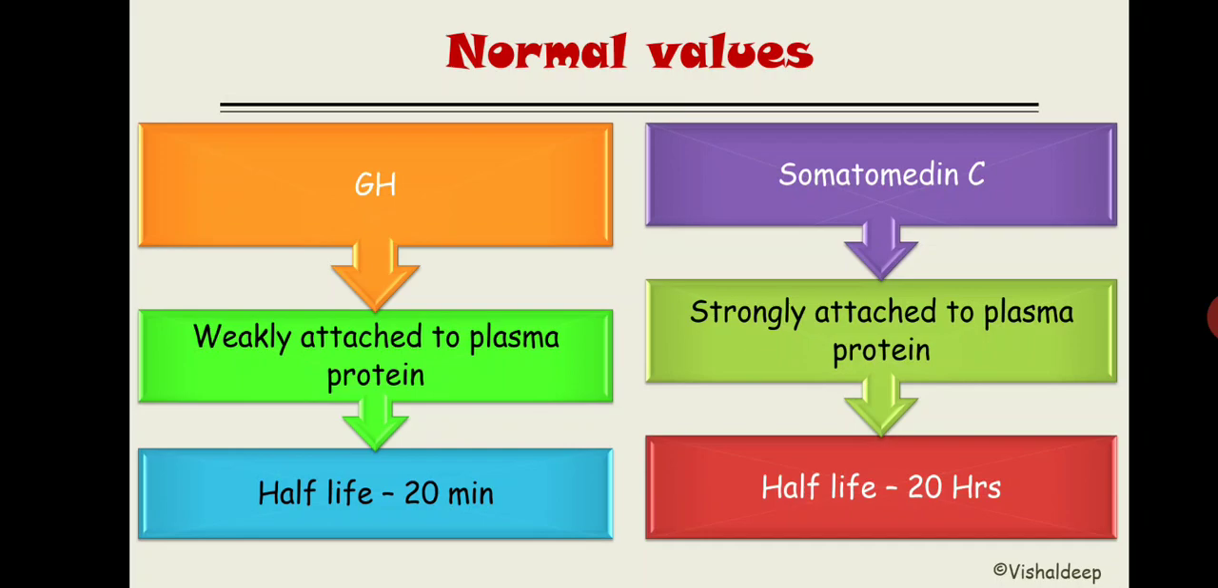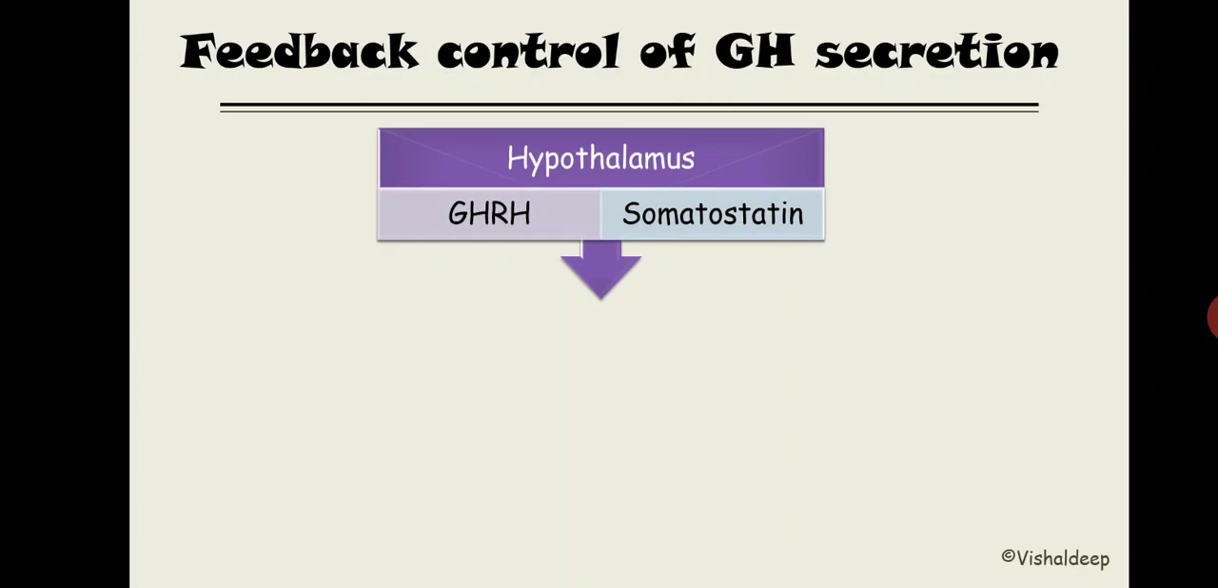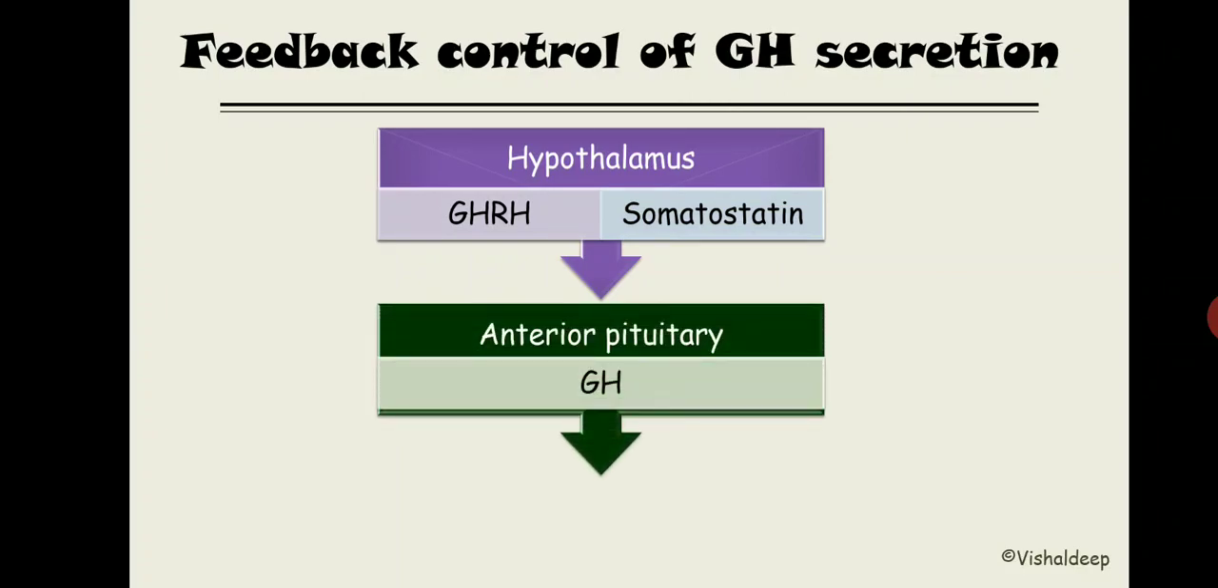Now let's talk about the feedback control of growth hormone secretion. Starting from the top, the hypothalamus will secrete two hormones. One is GHRH, another one is GHIH or somatostatin. Both of these influence the anterior pituitary for secretion of growth hormone. Growth hormone releasing hormone will stimulate the anterior pituitary, and somatostatin will inhibit the anterior pituitary from secreting growth hormone.